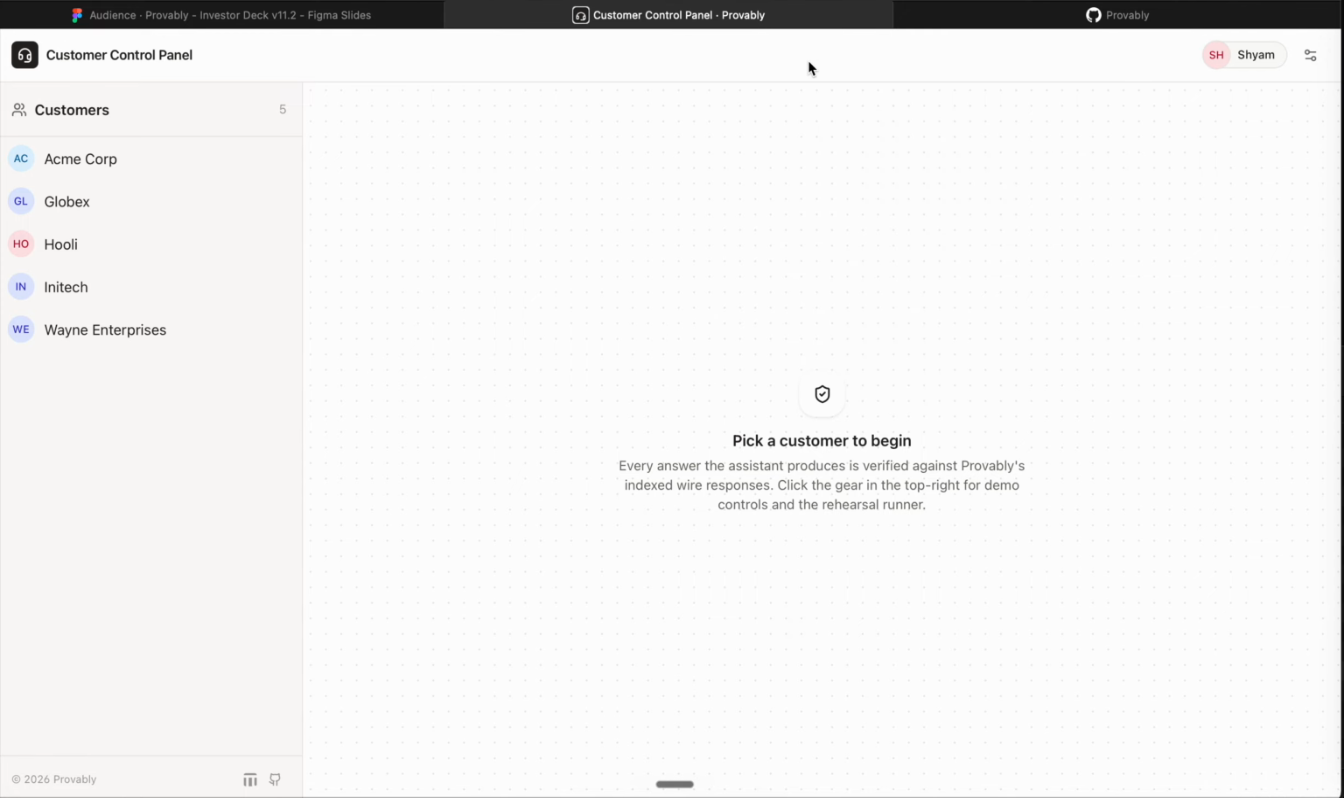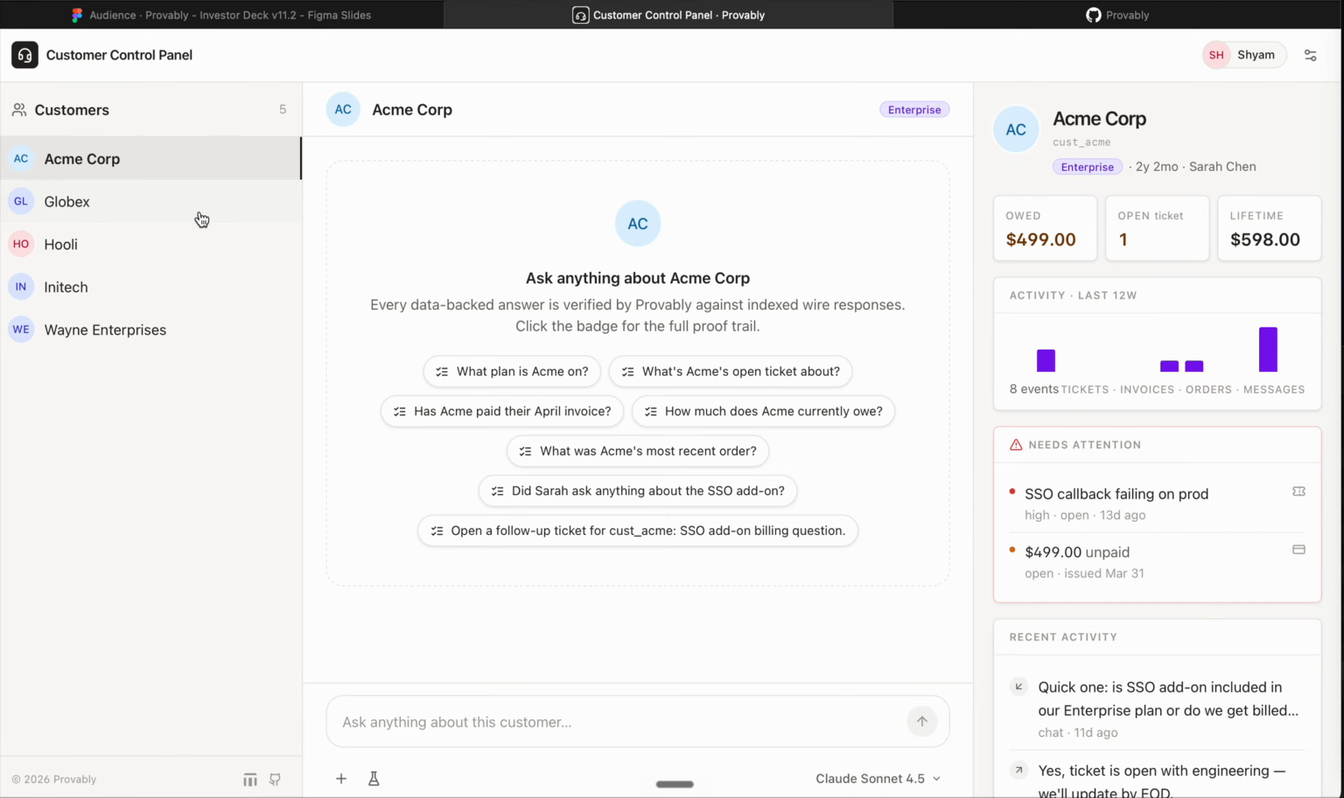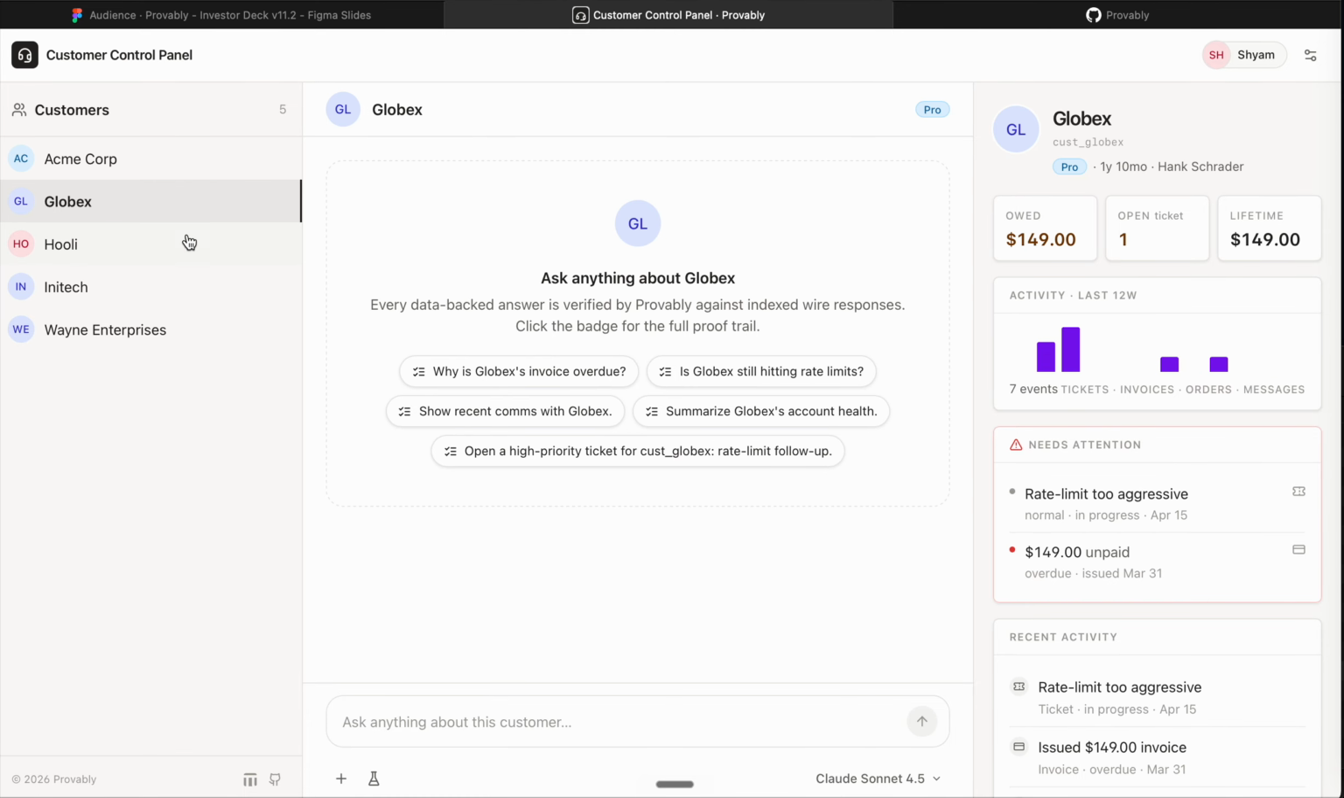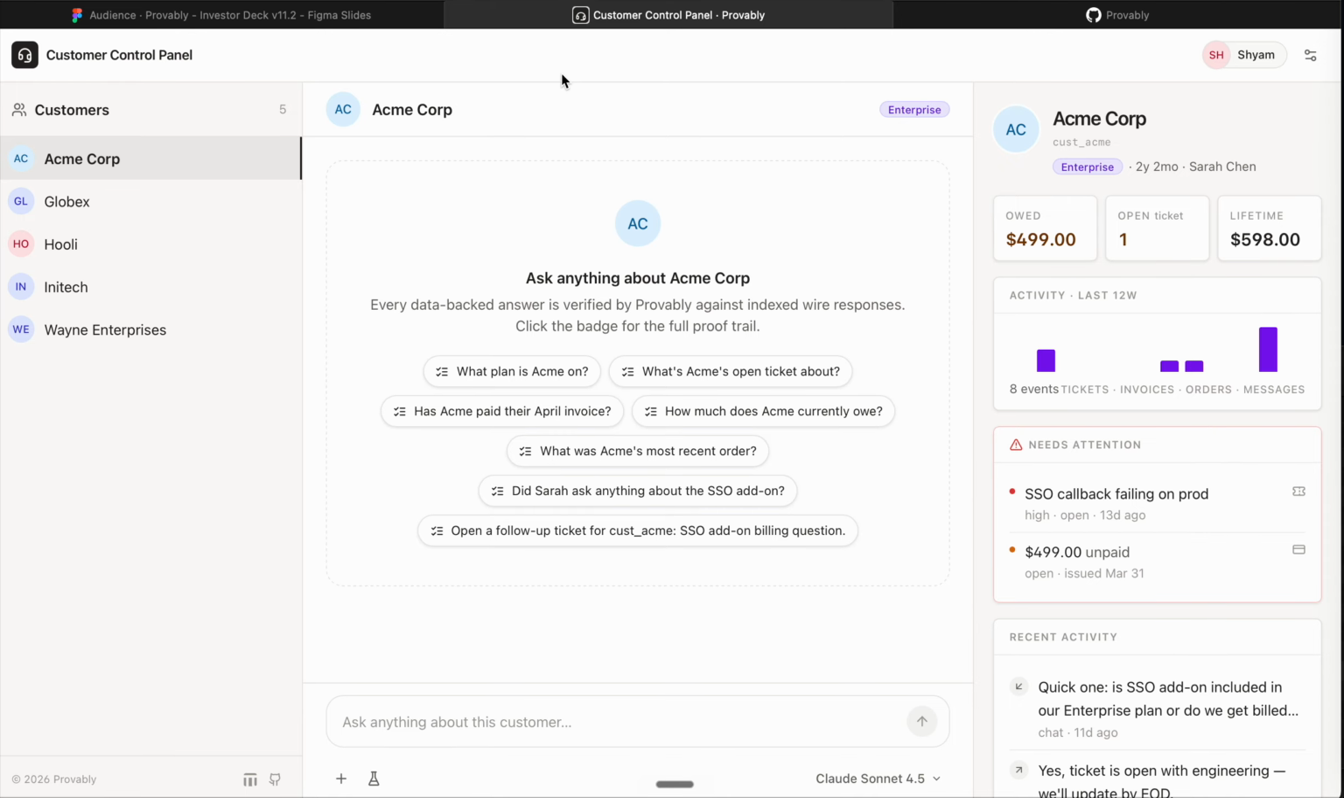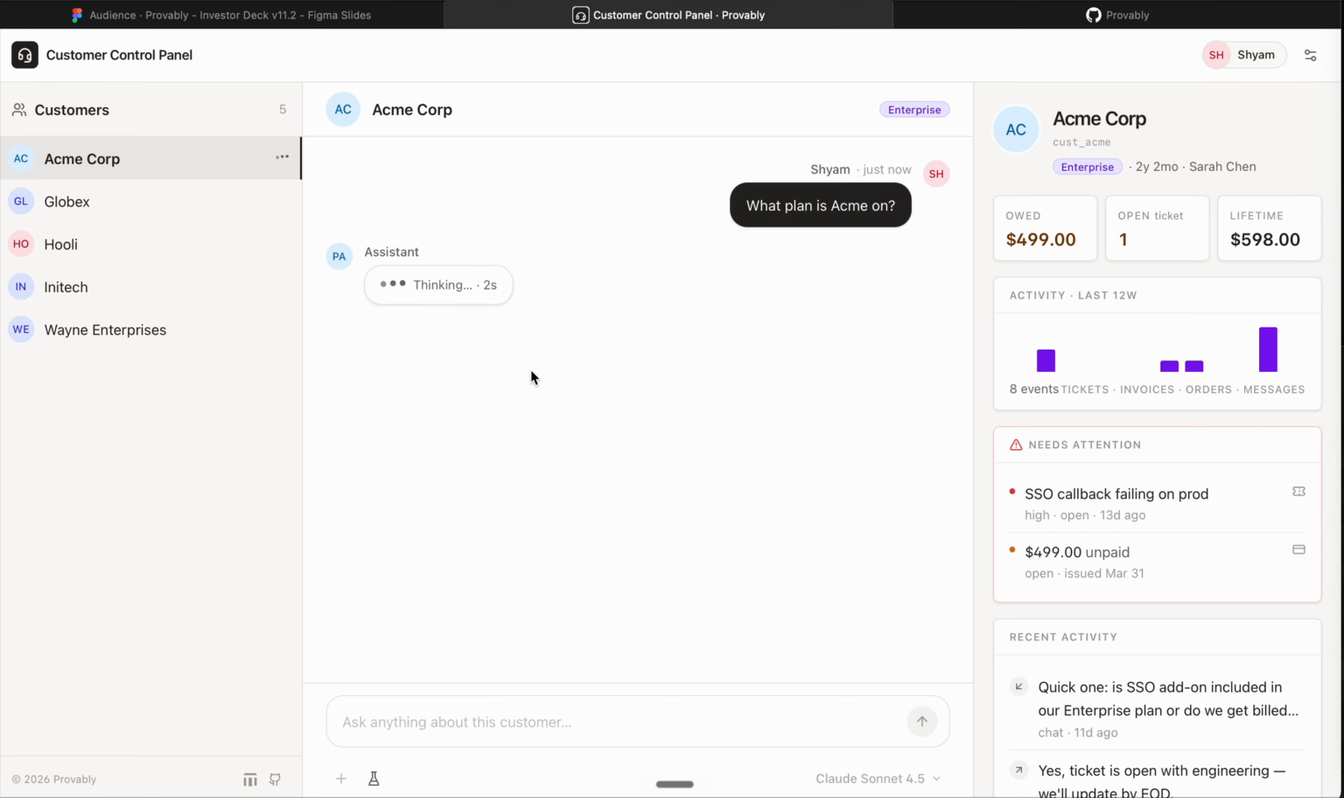I'm going to give you an example here of how that would actually work. This is a customer service portal where you have lots of different customers. They have open tickets and they're complaining about various things. And let's take Acme Corp and let's actually run a real question here. So, what plan is Acme on? In this case, the agent, we're running Claude Sonnet 4.5. It's got to go out and find the answer.